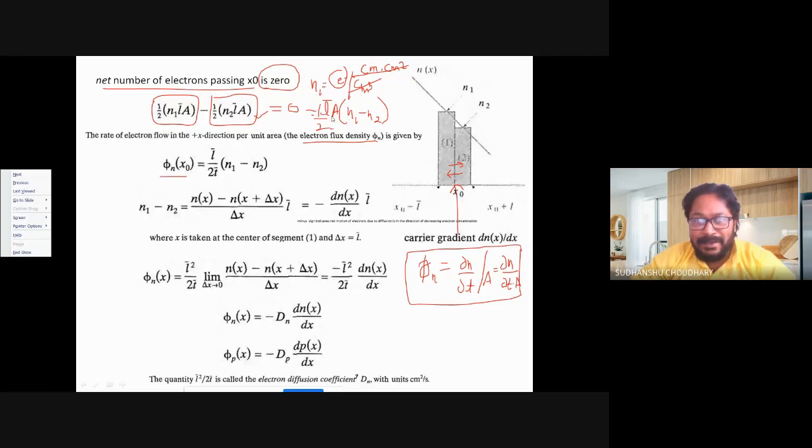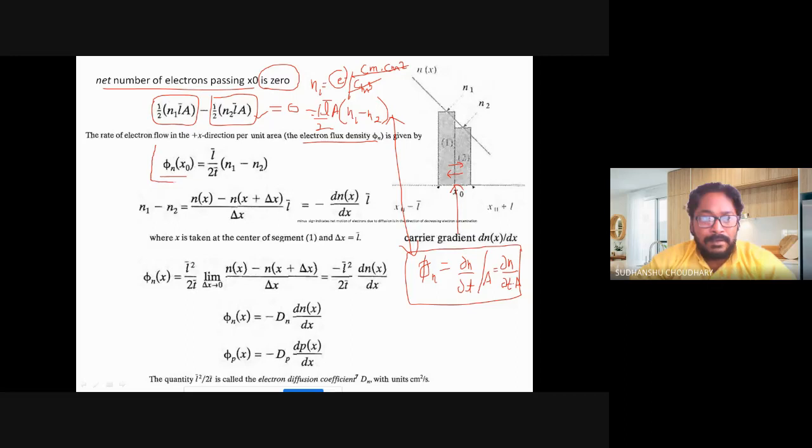Now this can be related to the flux density over here. So from these two, one can write the overall flux density, that is the rate of electron crossing X naught per unit area, as L bar by 2 T bar, because we have T also over here.